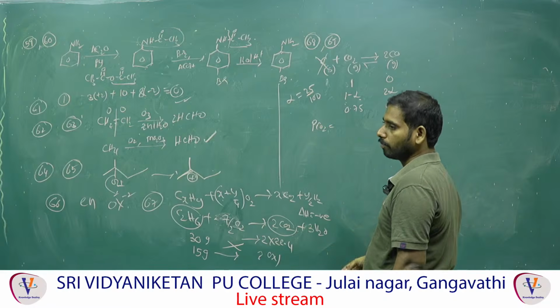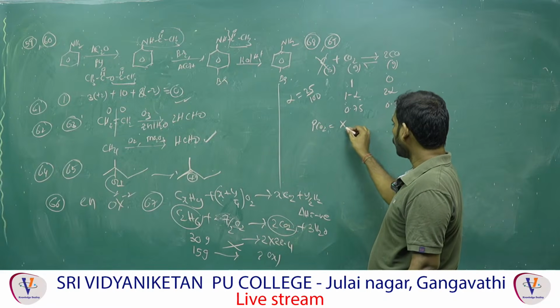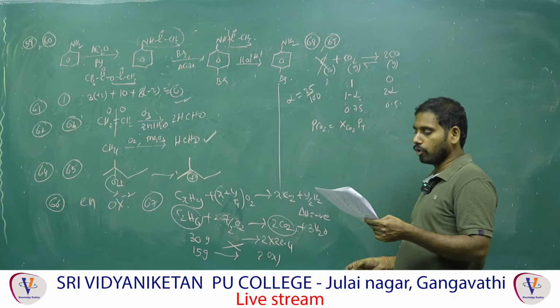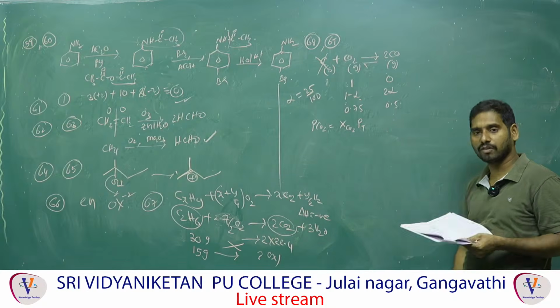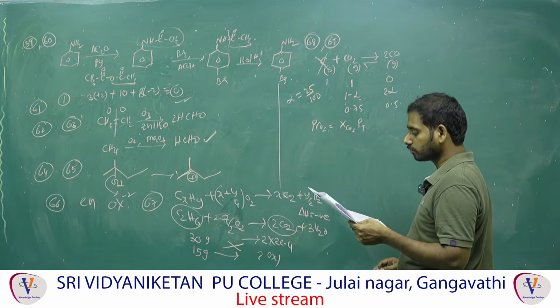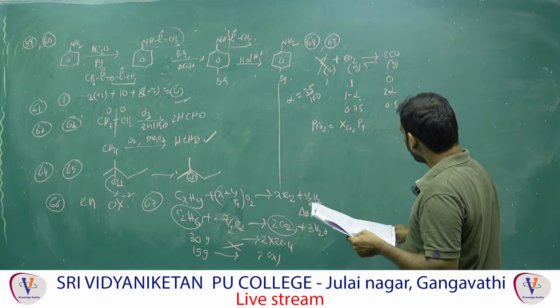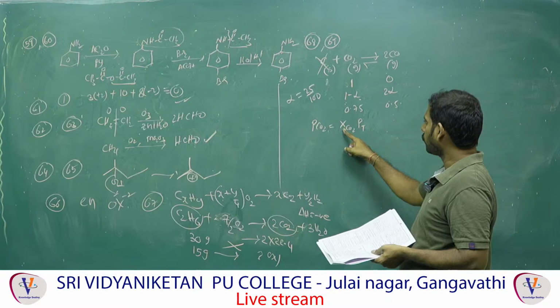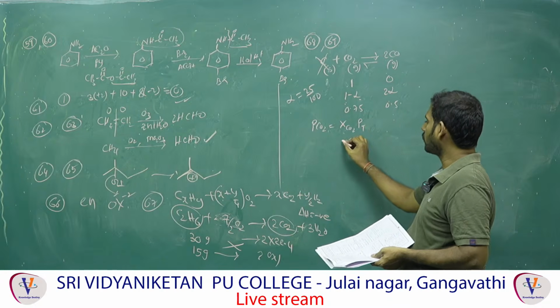How to find it? Mole fraction of CO2 into total pressure. The total pressure is already given as 6. Now how to find the mole fraction? Number of moles of CO2 by total number of moles. Number of moles of CO2, how much?